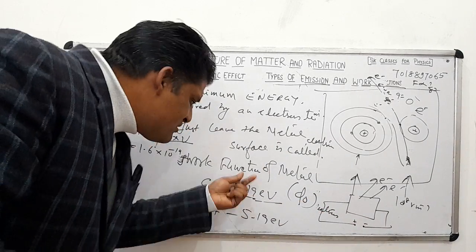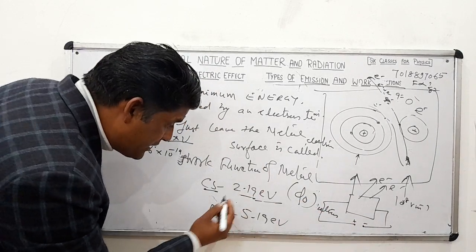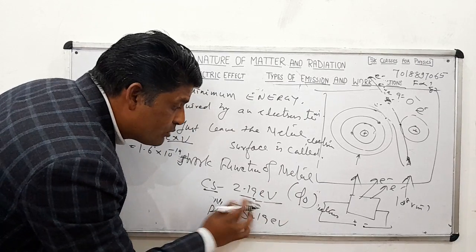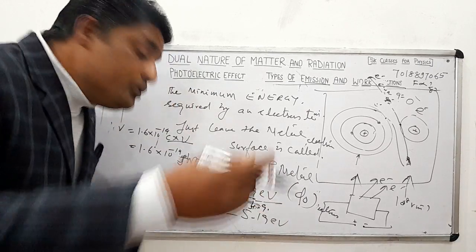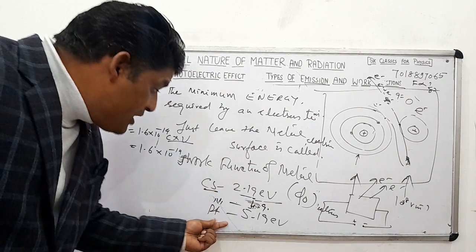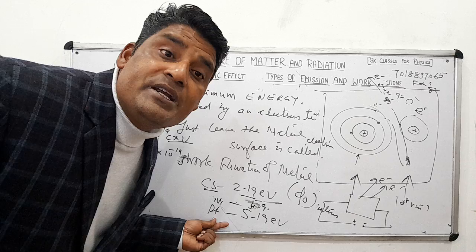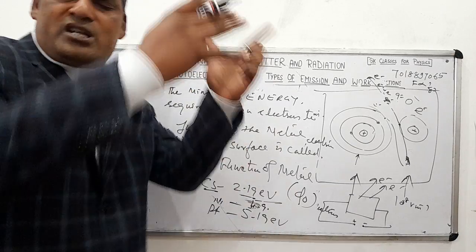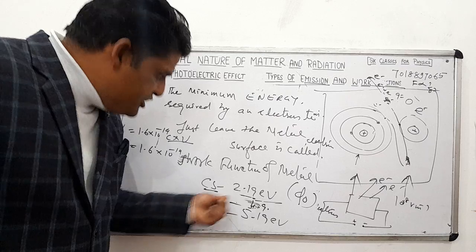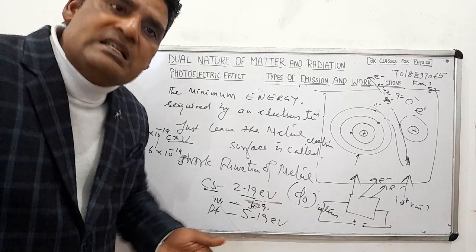In the case of nickel, the value is also high, its work function is about 4.9. So it also requires very high energy. If asked which metal has the higher work function, it is platinum. Means to release the electron from platinum, we have to apply very large energy, while cesium is the case where we have to apply less energy.